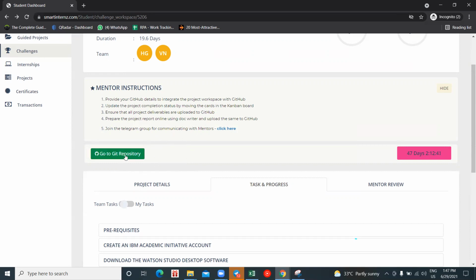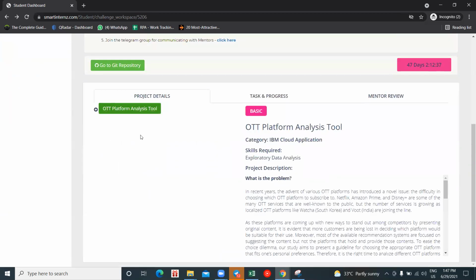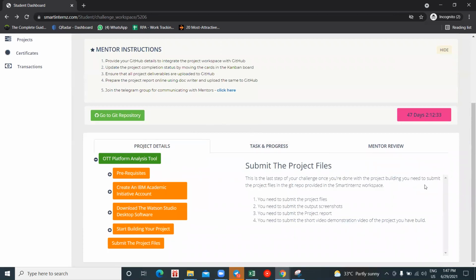Okay, so now let's get to the repository. And there's the last milestone, where I'm asking you to submit the project files, right? I'm talking about the Git repo provided in your Smart Interns workspace. This Git repo is nothing but this option. To submit the project files you have built, you have to click on this go